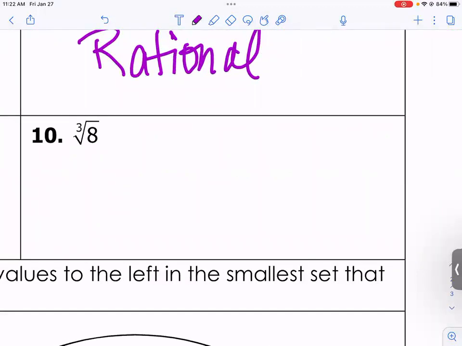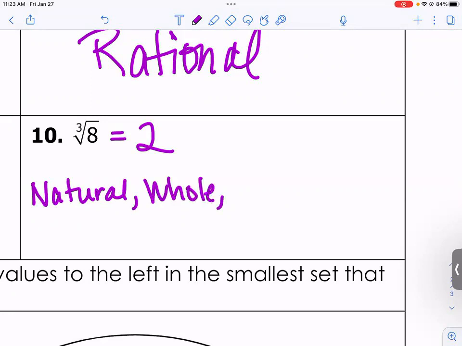All right, last one, cube root of 8. Is 8 a perfect cube? Yes. It is 2 cubed. So we can put 2. 2 is a number we learn in kindergarten, right? So it is a natural number, which is in the bucket of the whole numbers, which is in the bucket of the integers, which is in the bucket of rational.